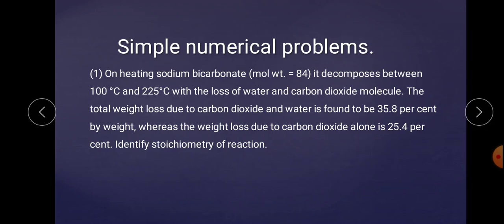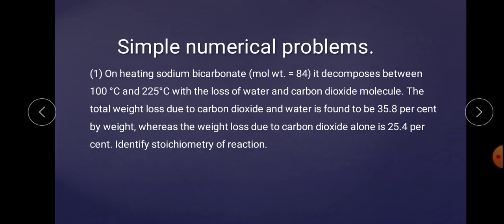Now, the total weight loss due to both carbon dioxide as well as water is 35.8% by weight. Means if we take 100 gram of starting material, then after decomposition the loss of CO2 takes place as well as loss of water vapors.